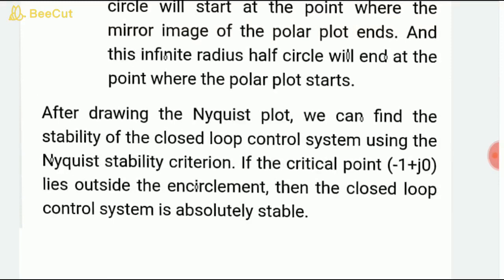I hope, students, you understood this topic. In this lecture we concluded all the control system classification, transfer function, and feedback topologies. We also discussed the concept of the Nyquist criterion and frequency domain analysis. I hope you understood.